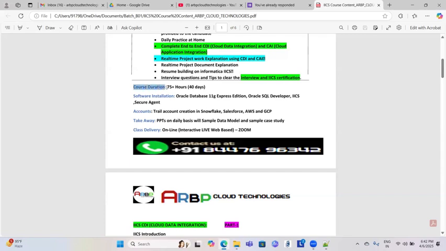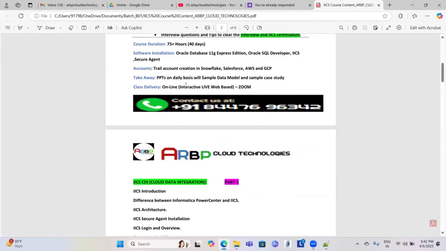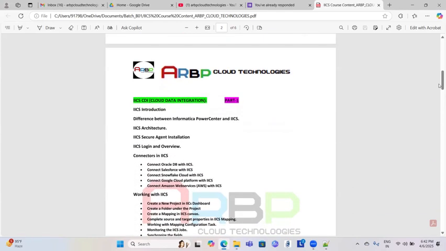Here is the course duration: minimum 75 plus hours. Minimum 40 days are needed for the CDI course. Some software is required, like Oracle database, SQL Developer, and the IICS Secure Agent to start, then a trial account. PPT, a simple data model, and a case study I will give. The training will be online, interactive and live via Zoom. After that, I will provide the IICS introduction.